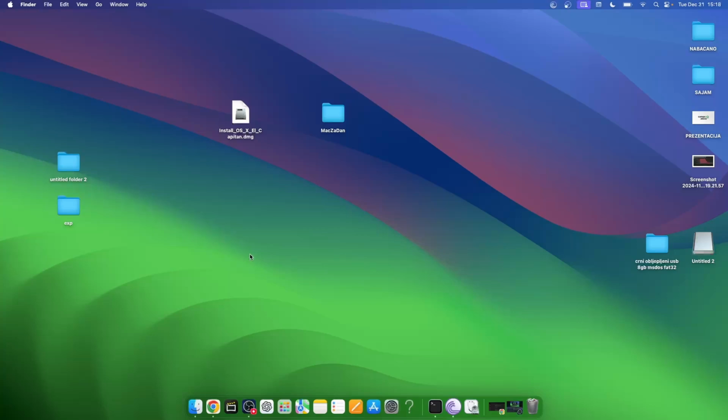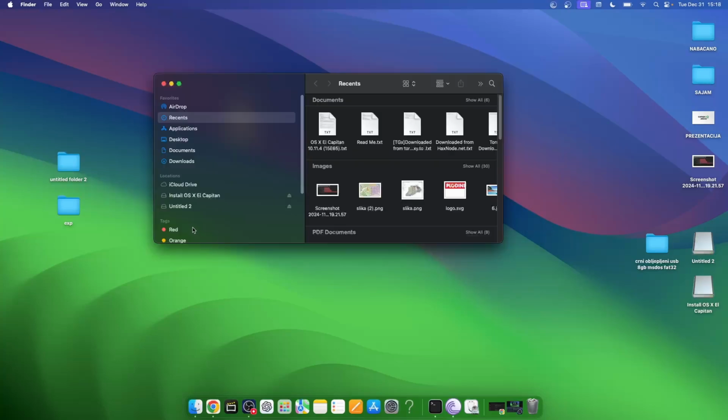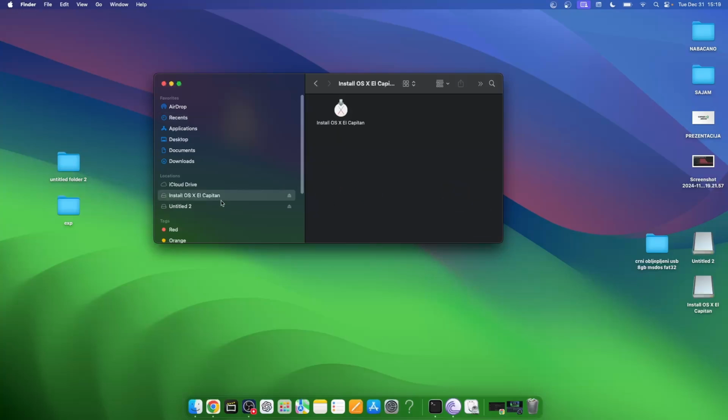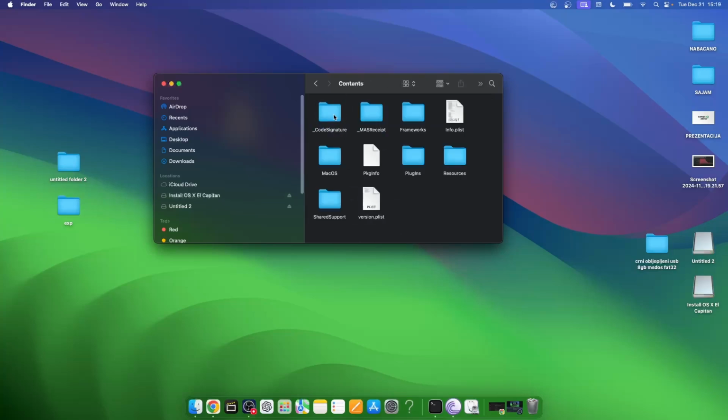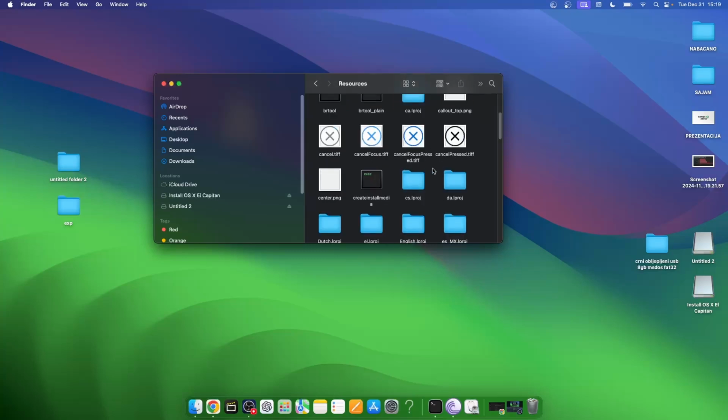And now I'm going to double click it. It opens like this, and now I can go to Finder. And now I see it's here, Install OS X El Capitan. So I can double click, or I can right click on here, Show Package Contents, and then go to Resources, and then createinstallmedia.